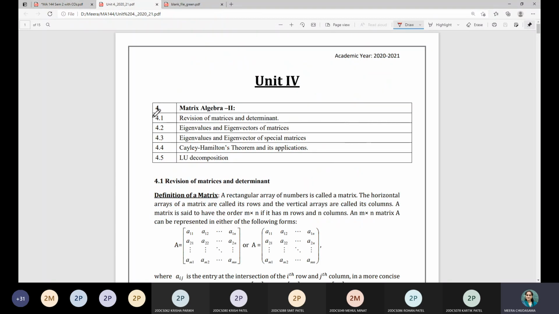These are the subsections of matrix algebra. As I have said, first we will consider the revision of matrices and determinants, which you have already studied. Then we will see eigenvalues and eigenvectors, special matrices, the Cayley-Hamilton theorem and its application. LU decomposition is the last subsection of this chapter. So now we have to consider the revision of matrices.